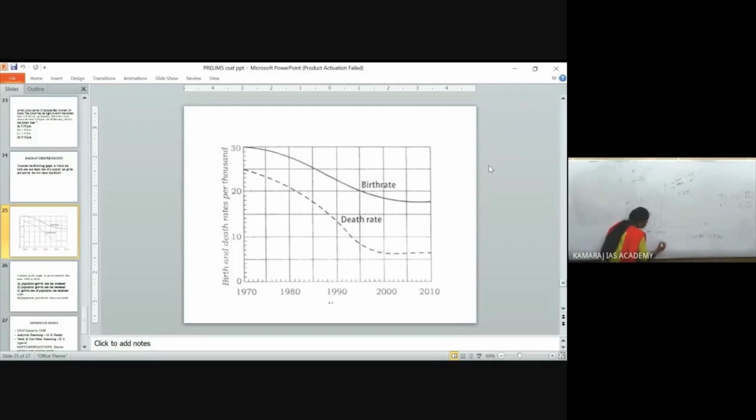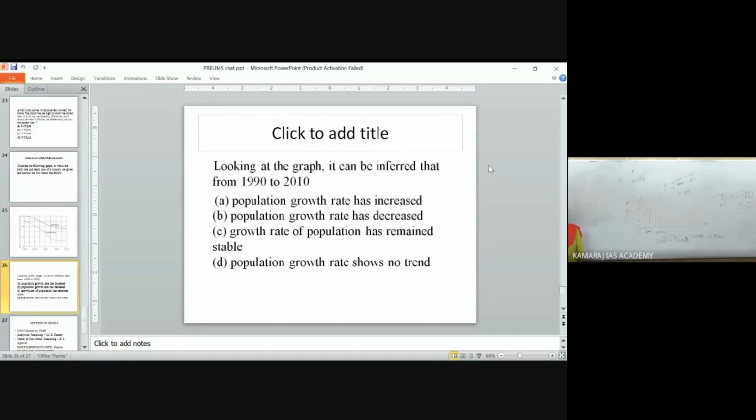From 1 to 2, what is the increased percentage of population? They will be giving you a population in this. So for that format, I'm giving you a question. Looking at the graph, what can you infer, from 1990 to 2010?